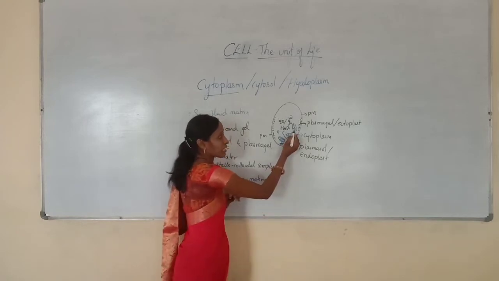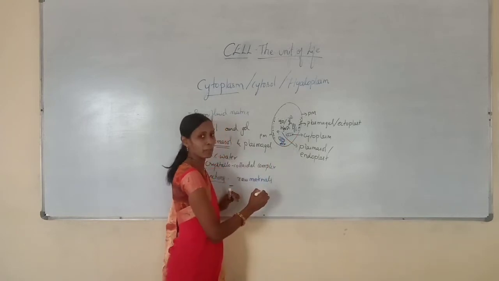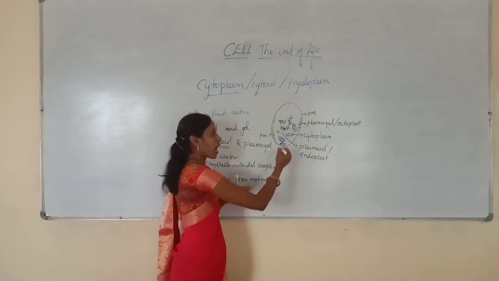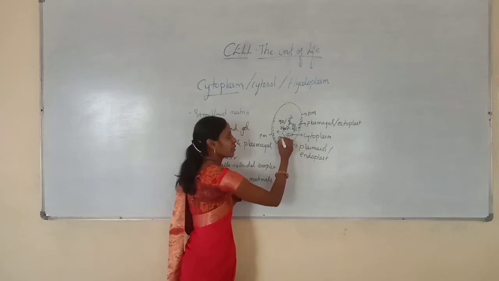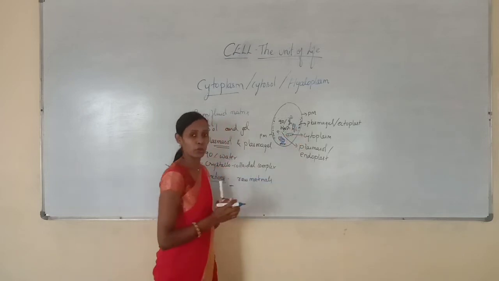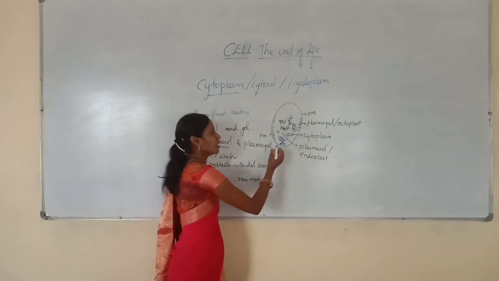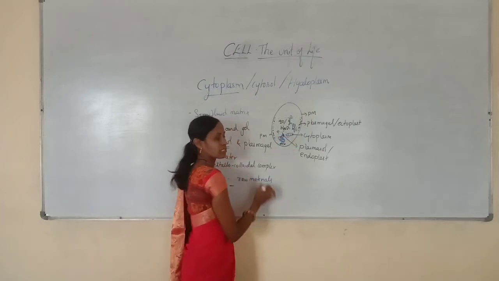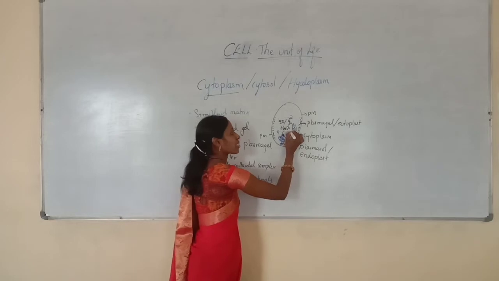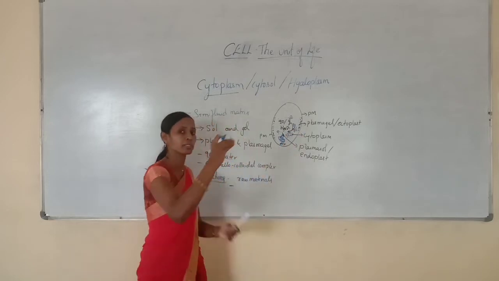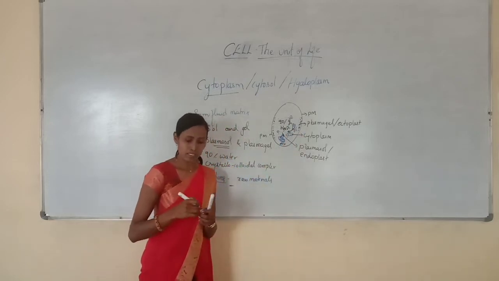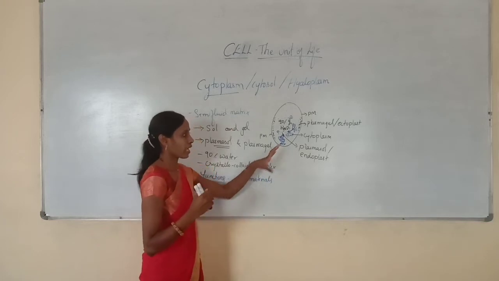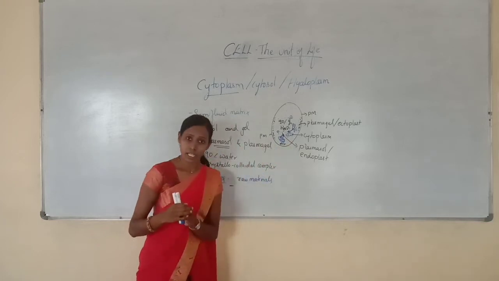If the endoplasmic reticulum requires ATP, the mitochondria cannot directly provide it. The ATP will be released into the cytoplasm, and later the endoplasmic reticulum can take up the ATP. ATP is nothing but energy; energy is stored in the form of ATP.